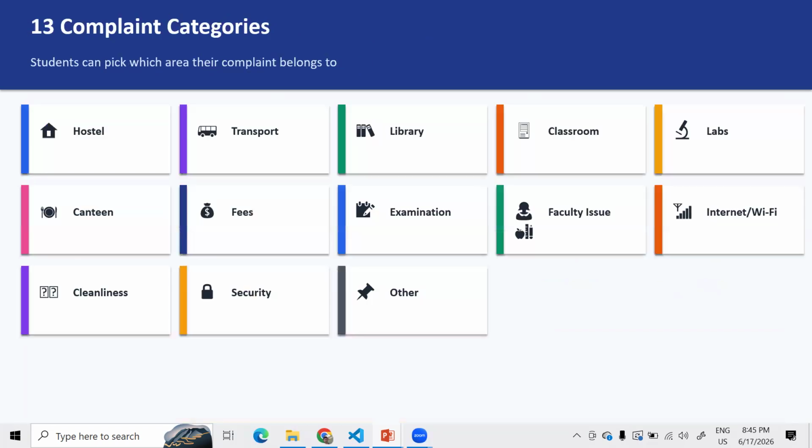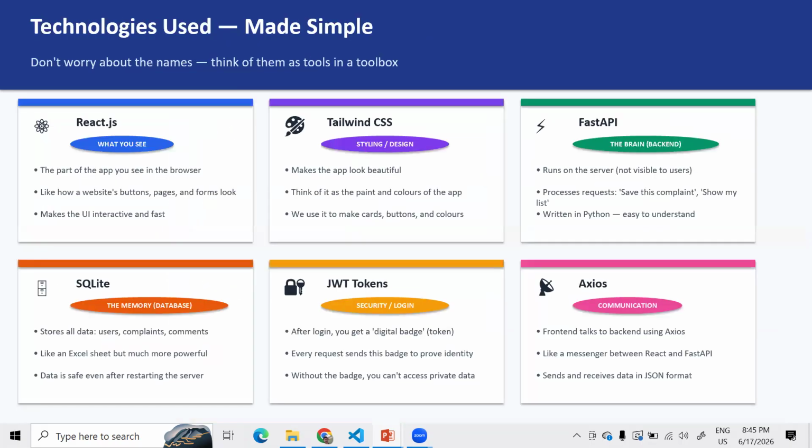So in Amazon or Swiggy also, how the tracking system works, it is working in a similar fashion. And majorly this product is working for the complaint categories for the hostel, the transport, the library and the classroom. In the classroom, sometimes the labs are not properly happening, right? People are not coming properly. You can give a complaint regarding the faculty issues, the examination, the fee issues. You can raise anything. So that is the way the system is working.